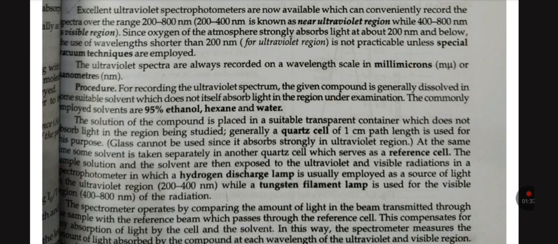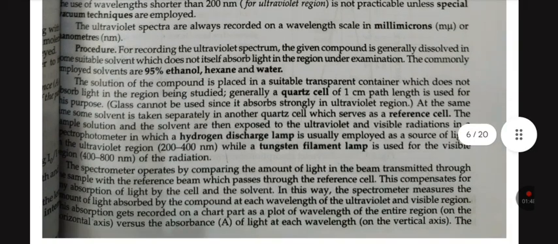This compensates for the absorption of light by the cell and the solvent. In this way, the spectrometer measures the amount of light absorbed by the compound at each wavelength of the ultraviolet and visible region. The absorption gets recorded on the chart paper as a plot of wavelength of the entire region versus the absorbance of light at each wavelength.